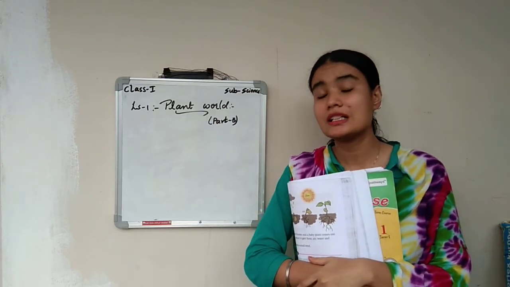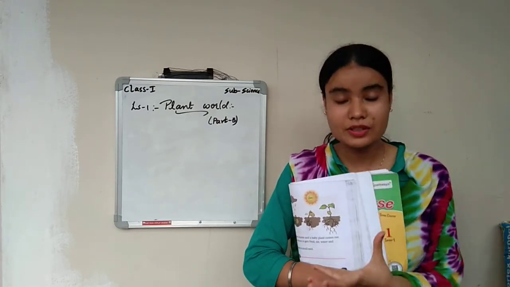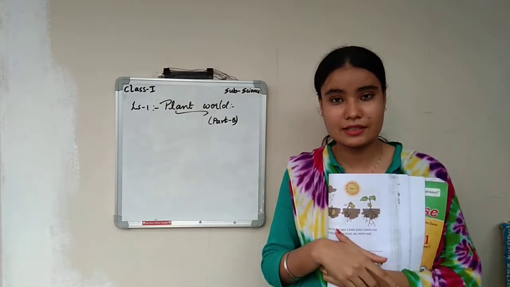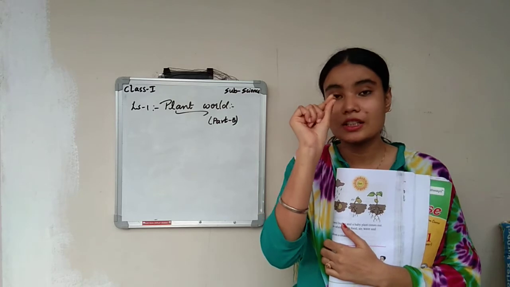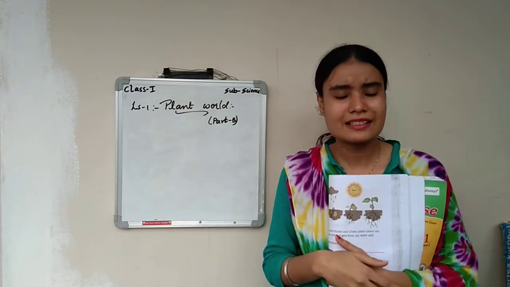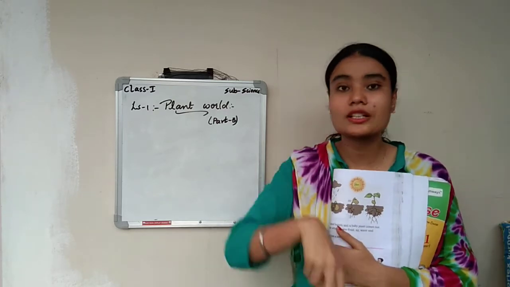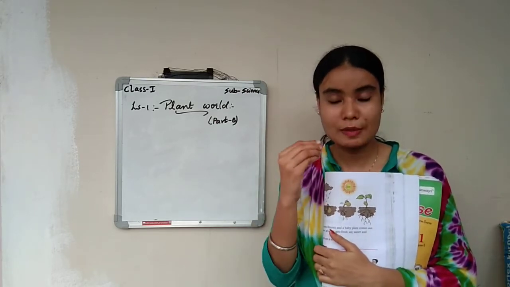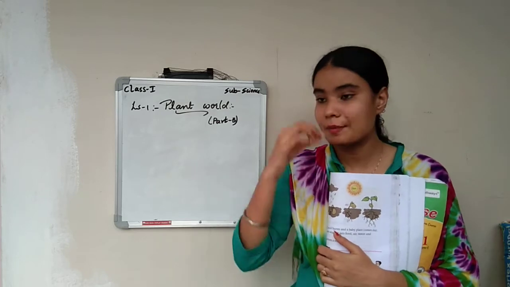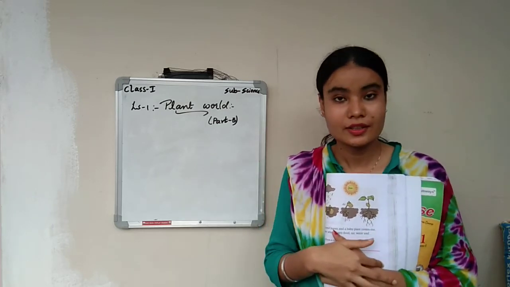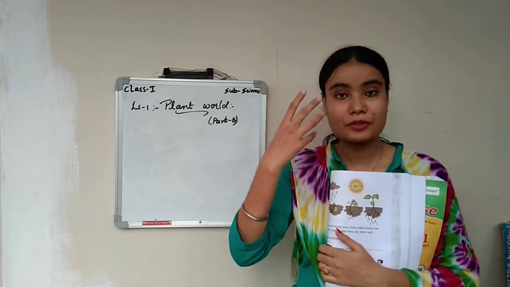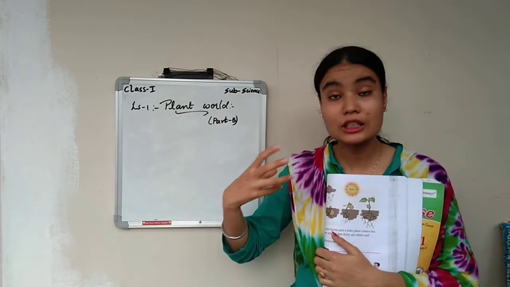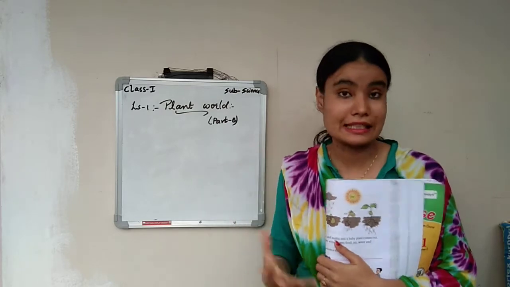So you can find these seeds in some fruits as well as vegetables. Even a flower has a seed. Sunflower, yes. In the middle of the sunflower you have a black color seed. These are all seeds which we cannot eat. When you eat anything and a seed comes into your mouth, you immediately throw that seed. Only the part which we can eat we will swallow, and other parts we will throw. The thing you are throwing is nothing but the seed.